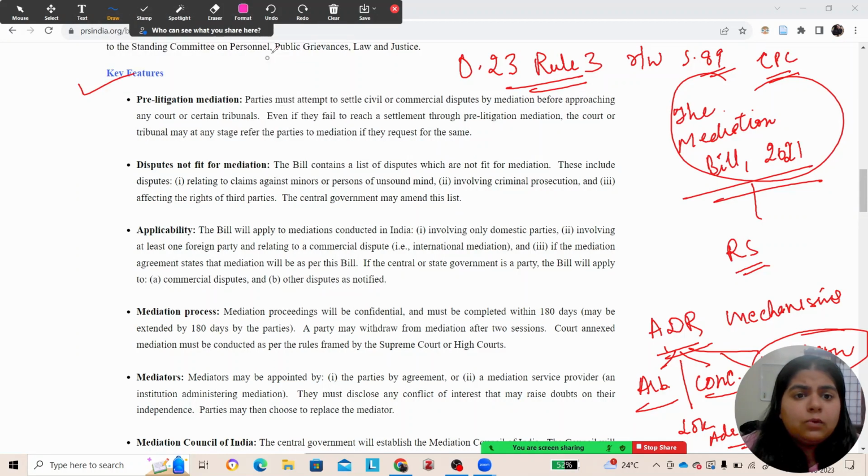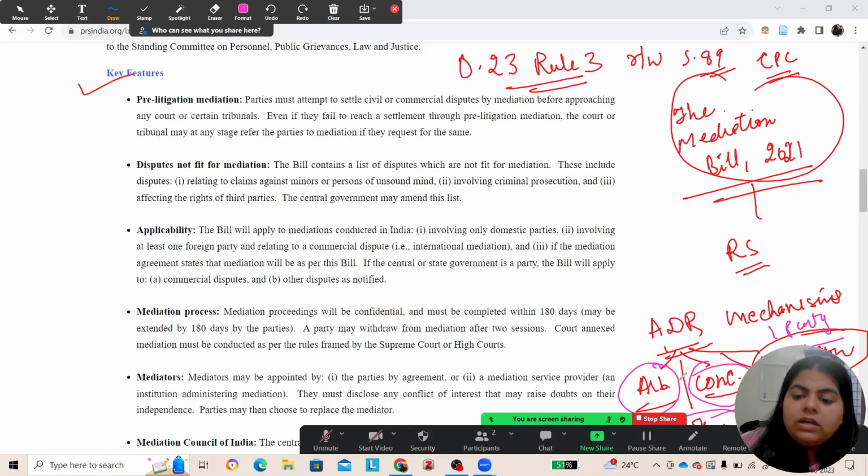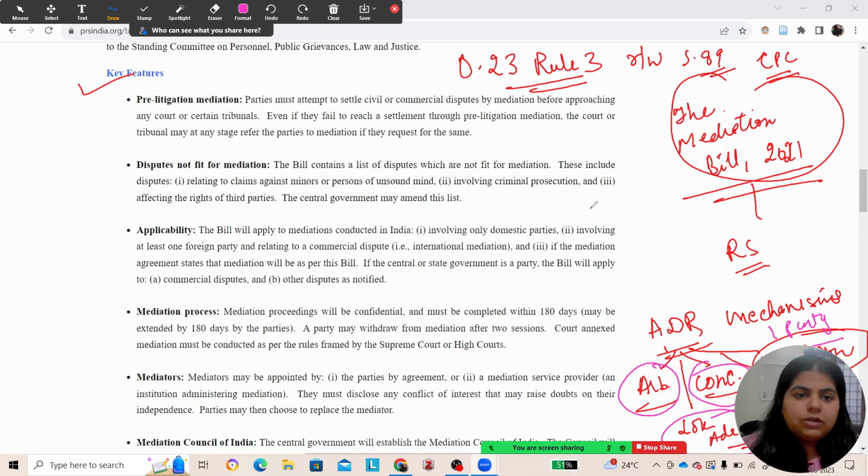Okay, but the condition is that when we talk about arbitration and conciliation, the consent of both the parties is required. Whereas when we come to mediation, even if one party is not consenting to mediation, the court can refer, even in judicial settlement, and even in lok adalat. Only for arbitration and conciliation do we require the mandatory consent of both the parties.